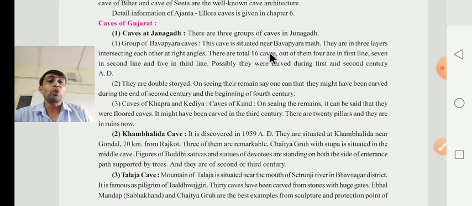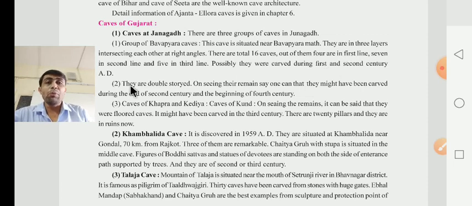There are a total of 16 caves. How many caves are there? A total of 16 caves. Out of them, 4 are in the first line, 7 caves are in the second line, and 5 are in the third line. It is possible that they were carved during the 1st and 2nd century AD. It means that whatever the construction of that cave is, these caves were possibly carved during the 1st and 2nd century.